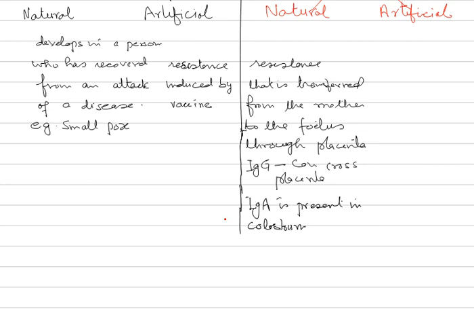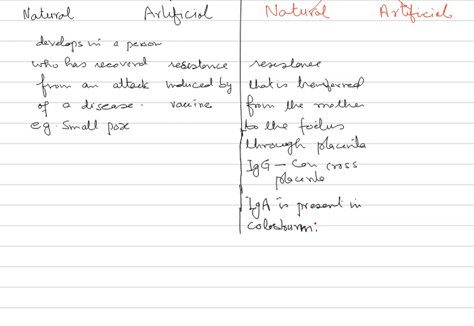In colostrum. So what does it mean? It means that the antibodies from the mother are transferring to the fetus through the placenta. IgG is one, and second, when the mother is feeding the child, that time the colostrum, which is very rich in chemicals, IgA is transferred.